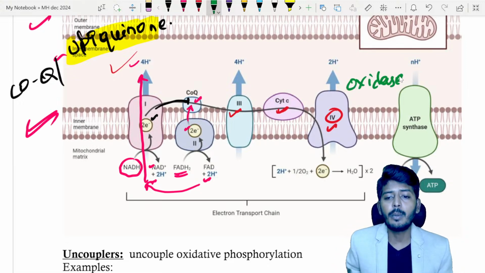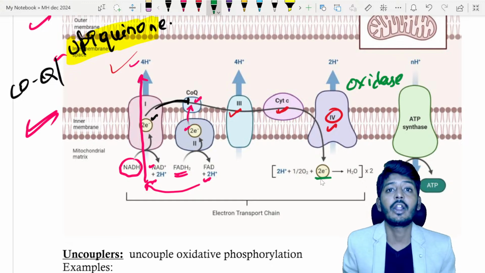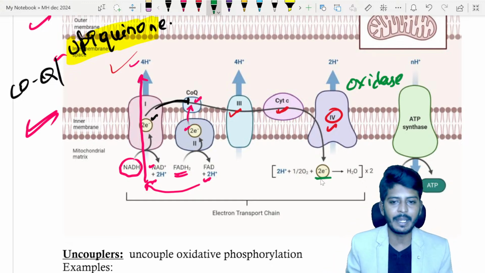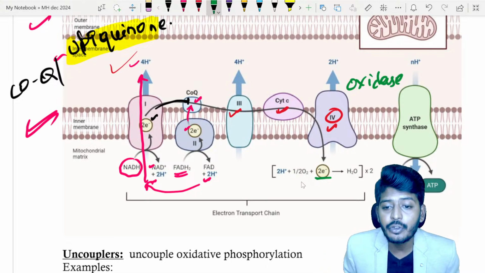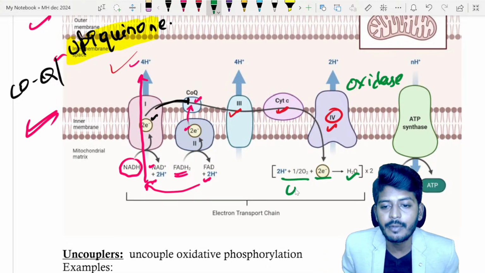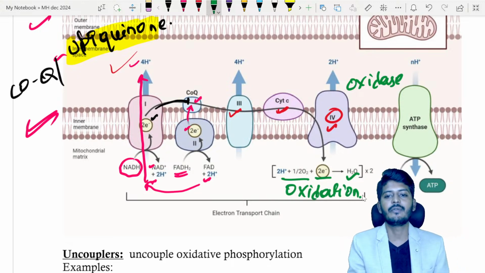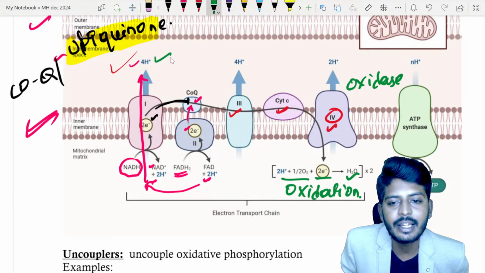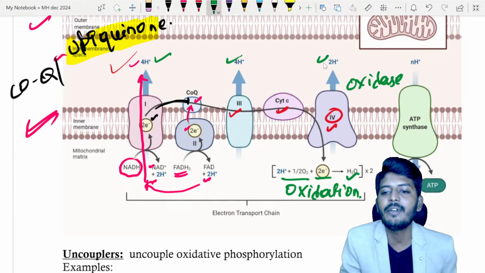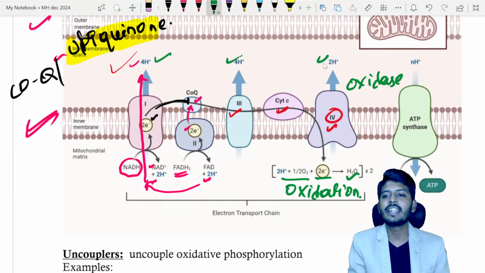This cytochrome oxidase utilizes these electrons and the oxygen which came from respiration. So it will combine the hydrogen and oxygen and synthesize water. We call it an oxidation reaction. Now all the hydrogen collected from all the complexes is located where? It is located in the intermembrane space.